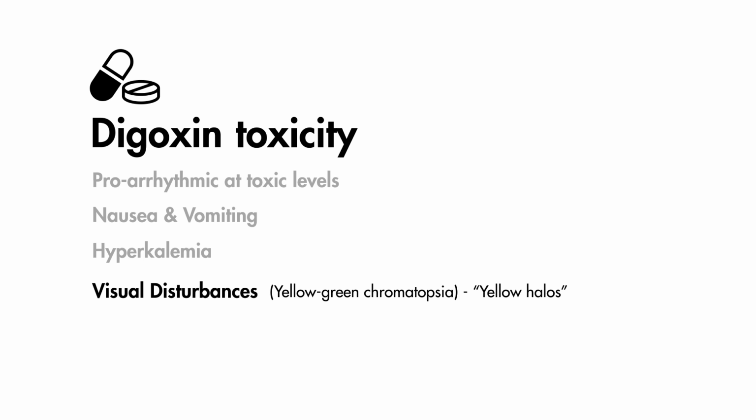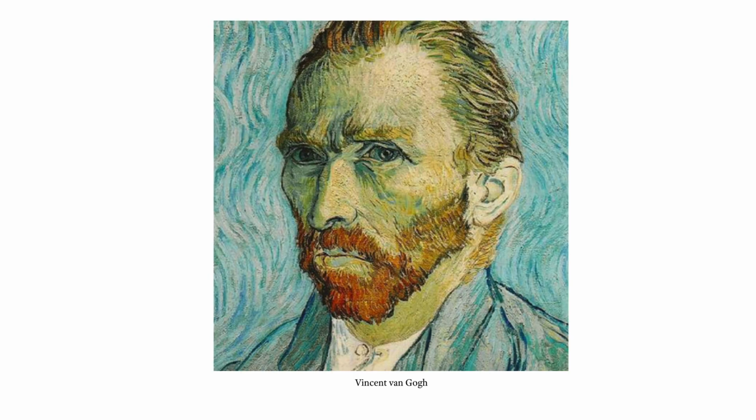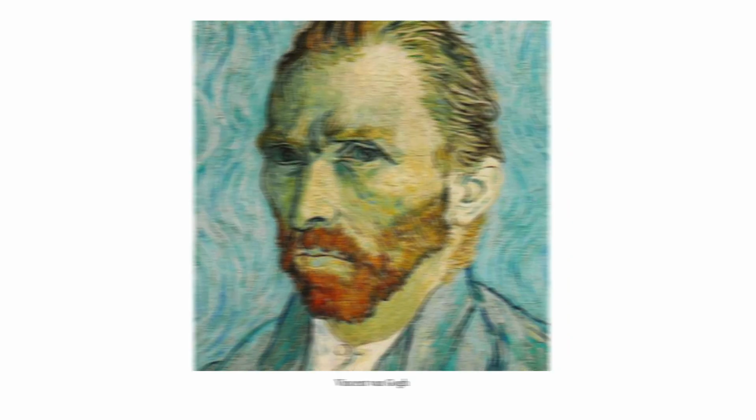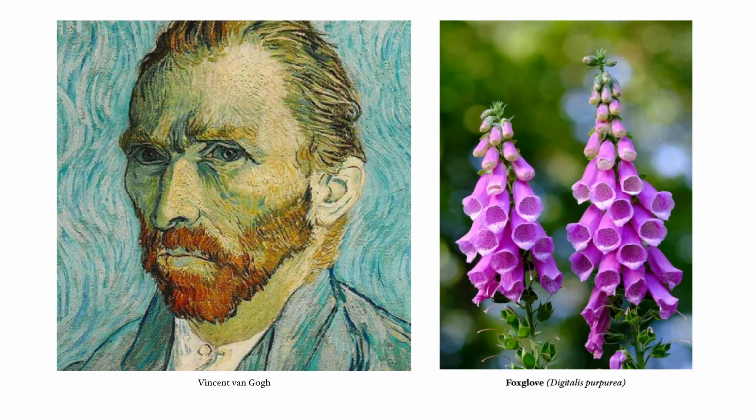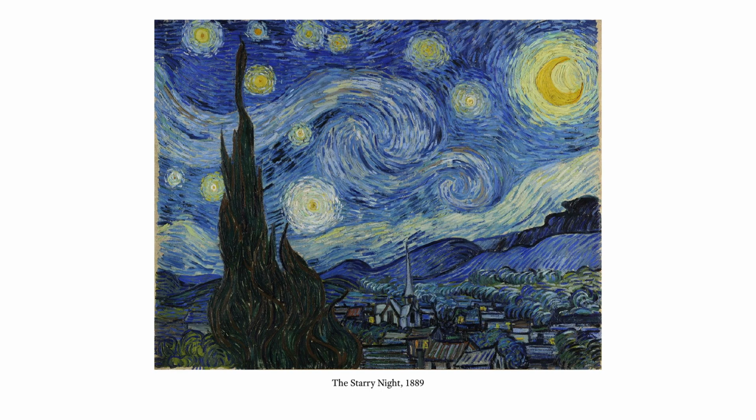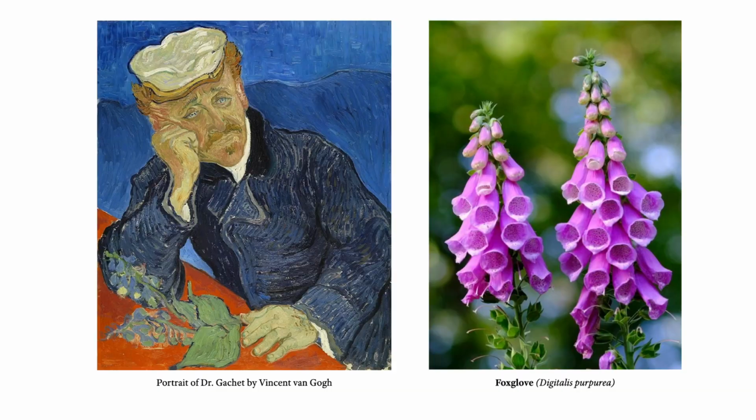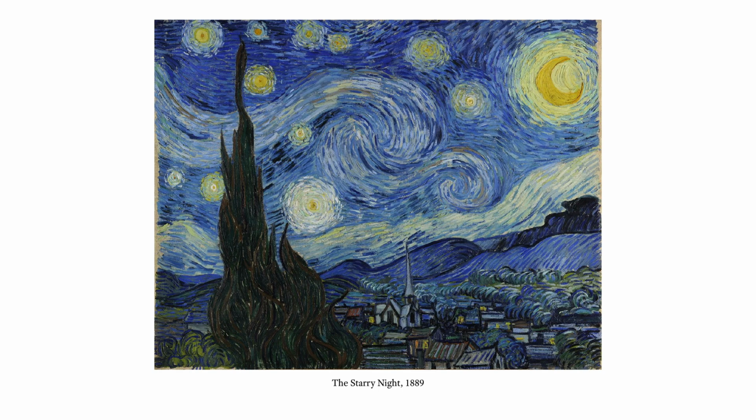A fun fact about these visual disturbances is that it's been hypothesized that Van Gogh may have been under the influence of digitalis toxicity, which is a genus of the plants that include the foxglove plant, which digoxin is extracted from. This hypothesis is based on Van Gogh's later paintings, which were characterized by yellow hues or halos. Additionally, he had twice painted his physician holding a foxglove plant. Critics of this hypothesis have suggested alternative reasons for Van Gogh's yellow color palette, including chronic solar injury, glaucoma, and cataracts.